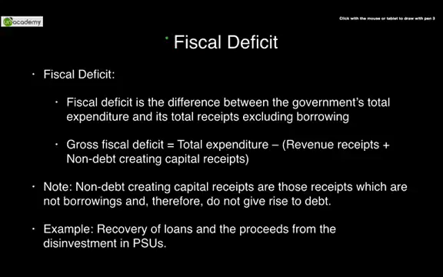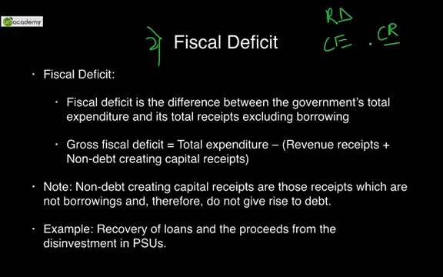Coming to the second type of deficit, that is fiscal deficit. Now mind you, we have done revenue deficit. The second type of expenditure that we did in the first part was capital expenditure, that was giving out of long-term loans, and receipt of loans or selling of any asset resulted into capital receipts.